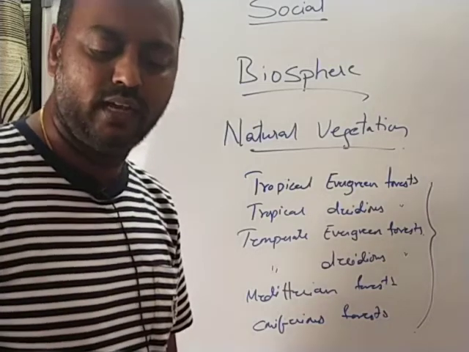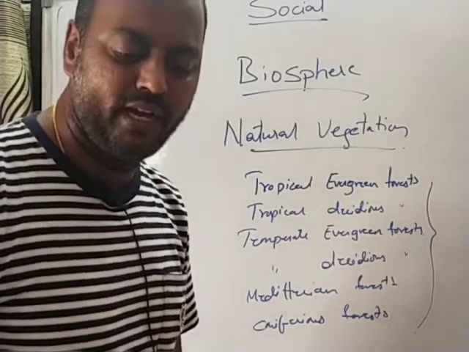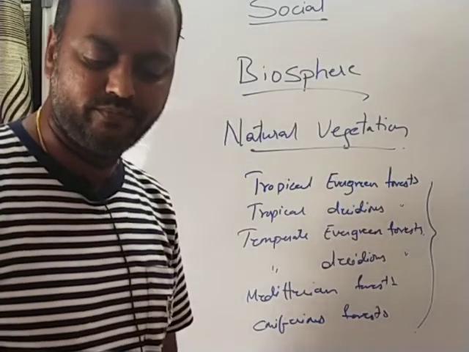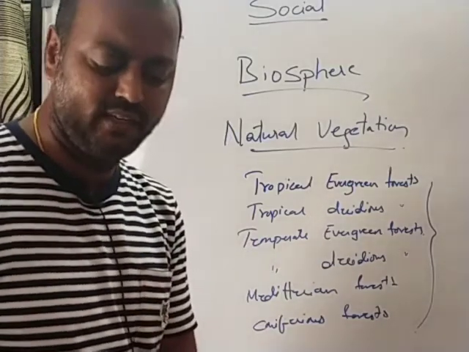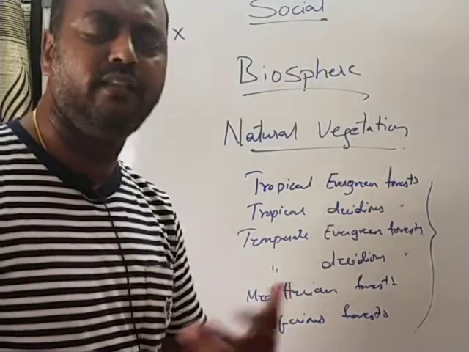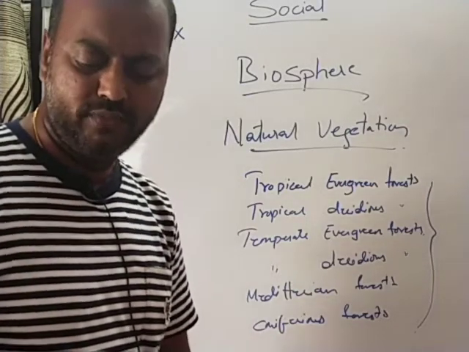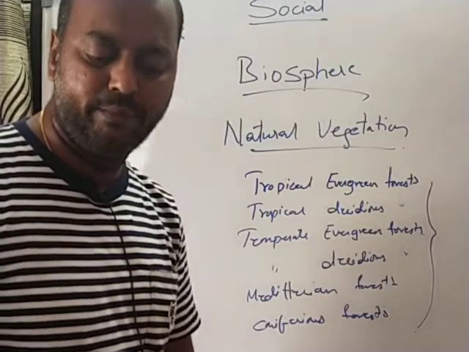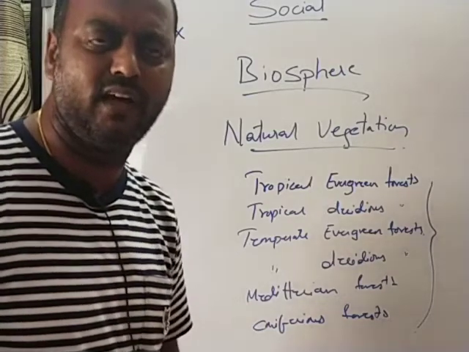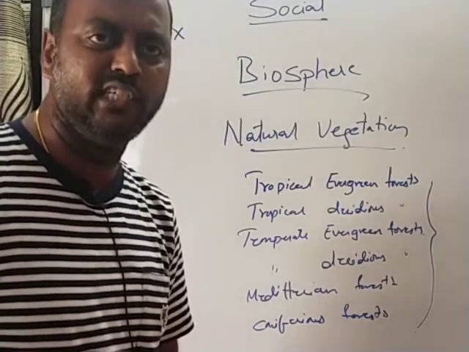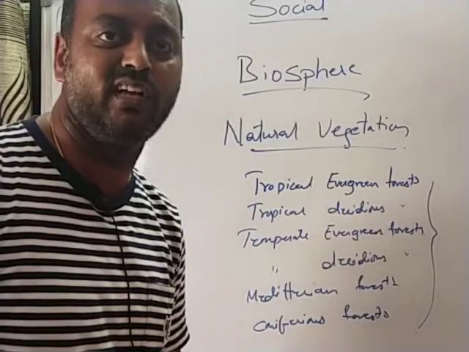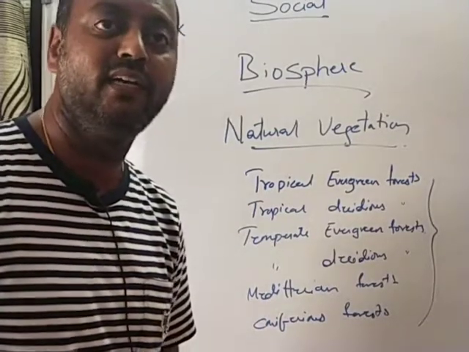These are found in northeastern parts of USA, in some parts of China, New Zealand, Chile, as well as in the coastal regions of Western Europe. They shed their leaves in the dry season, and again they grow back. The common trees are oak, ash, beech and birch. Deer and foxes are the wild animals, and birds like monals and pheasants are also found in this region. About the remaining part, the Mediterranean forest and the coniferous forest, we will see in the next class, children. We will also see about the temperate grasslands. Thank you, children.